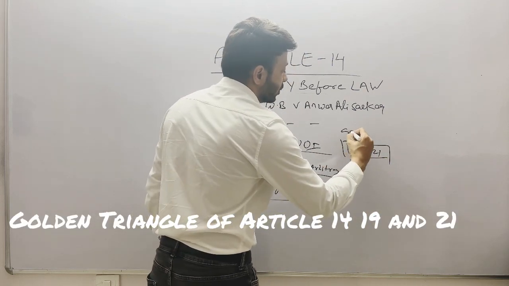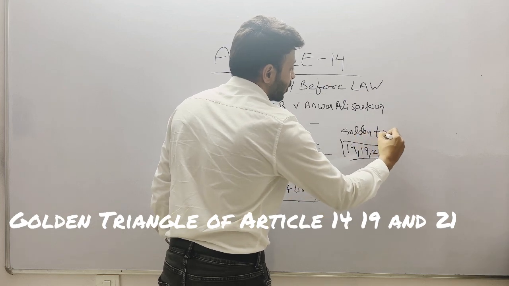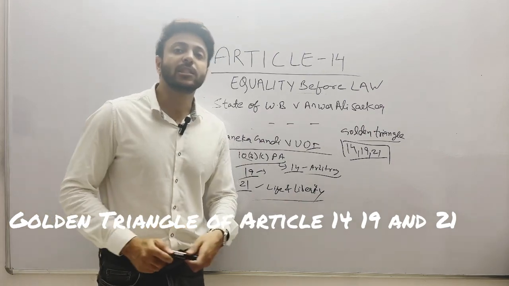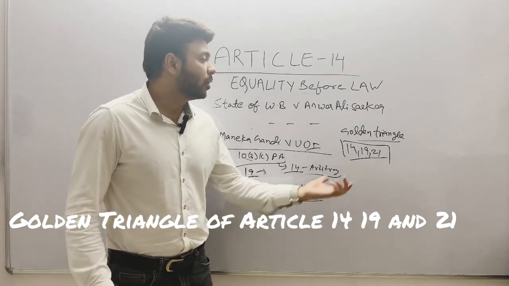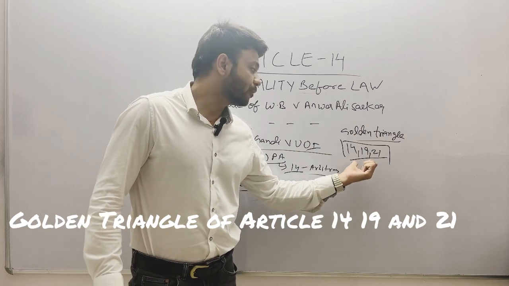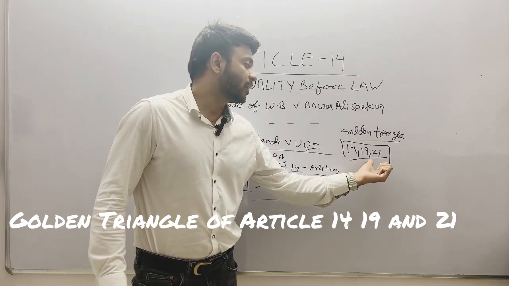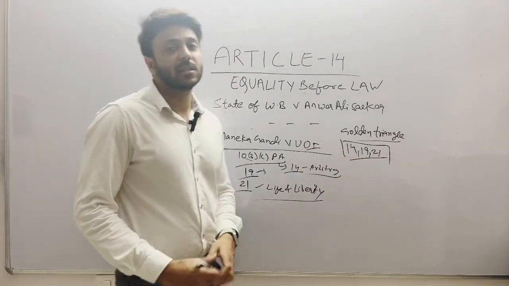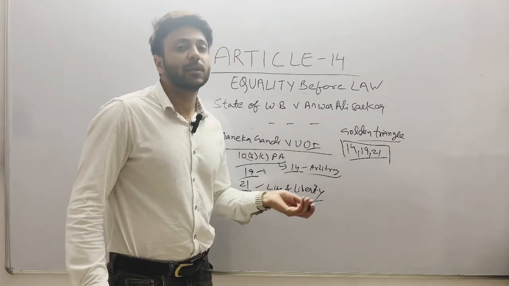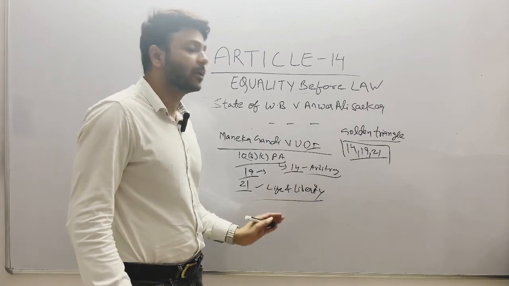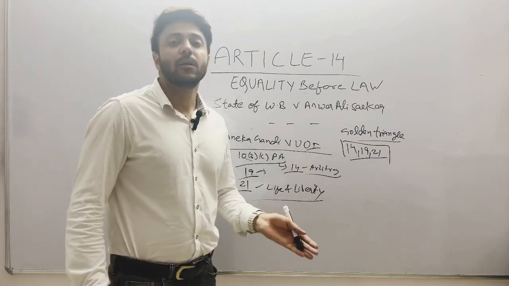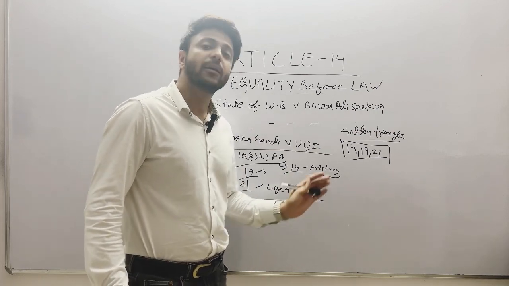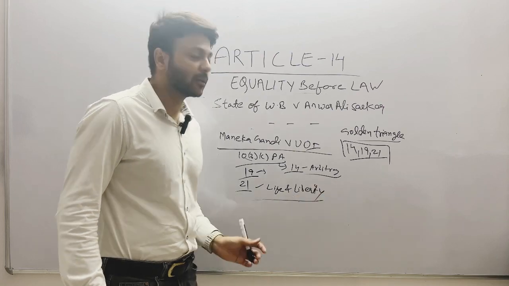This is known as the golden triangle. If we need to check whether a law is reasonable or there is intelligible differentia to make that law, we test with this triple test. If it's not violating Article 14, Article 19, or Article 21, then we can say that the law is just, fair and reasonable. The only way the fundamental rights can be infringed is through procedure established by law. That means if Parliament makes a law and gives a reasonable reason to curb some fundamental right, then that law can take away or abridge your fundamental right to some extent.